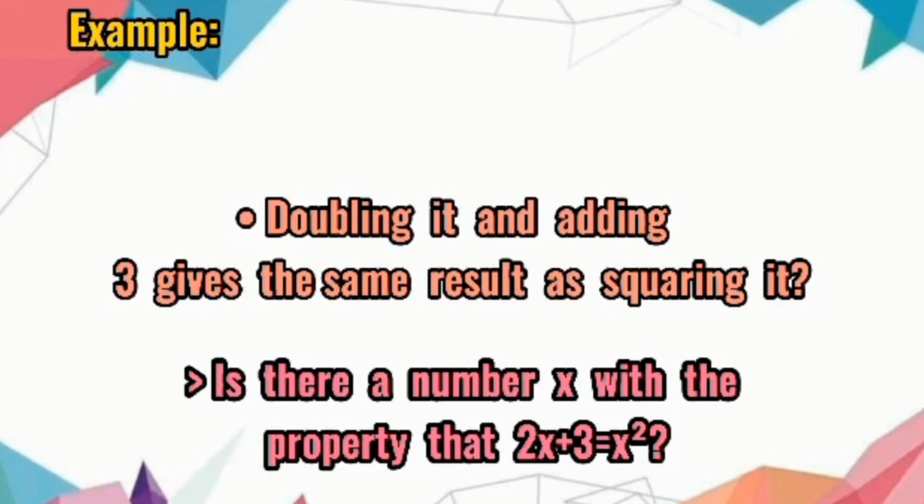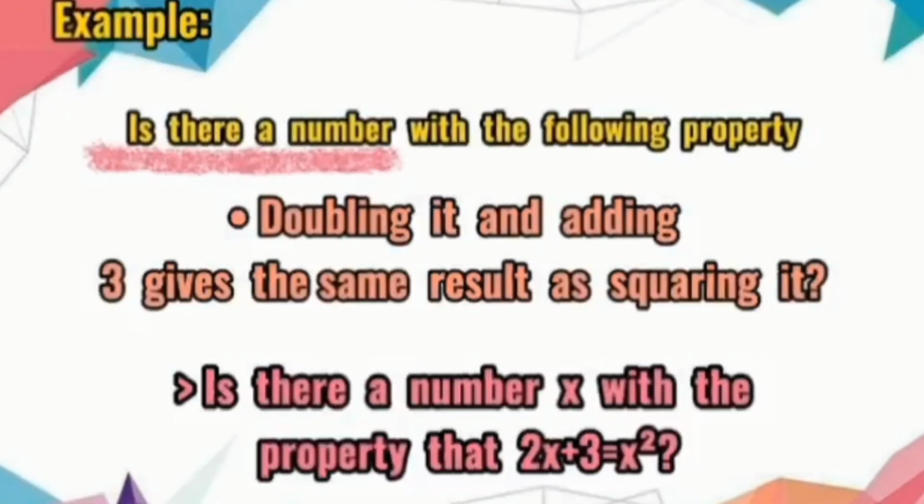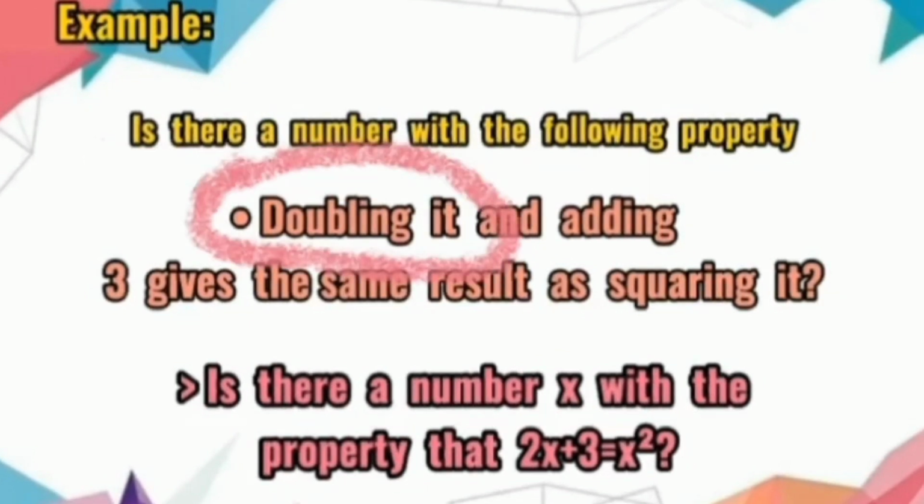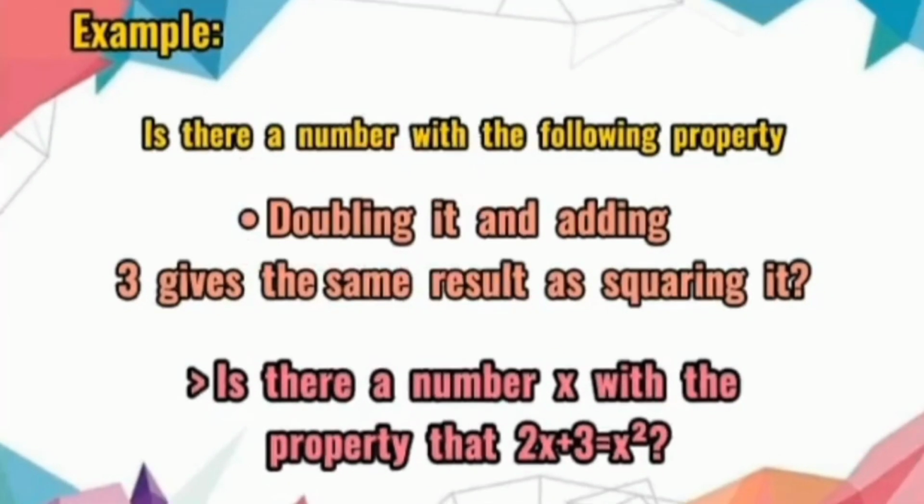So, ang given natin dito sa statement na ito is yung number. Hindi natin alam kung ano yung value ni number. So, ang gagamitin natin is si x bilang mag-represent doon sa number. So, with the property that doubling it is multiplying by 2. So, eto na siya, 2x.